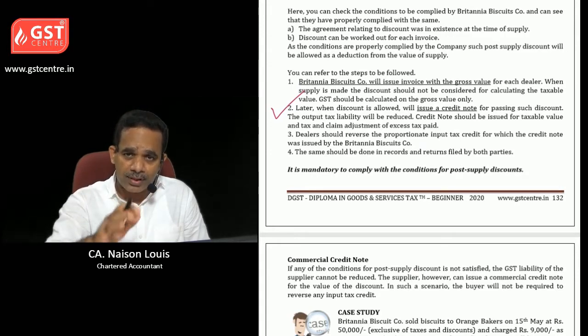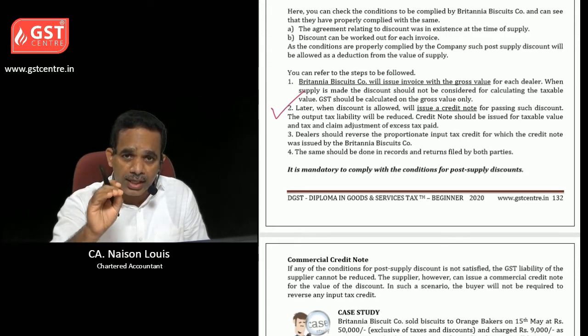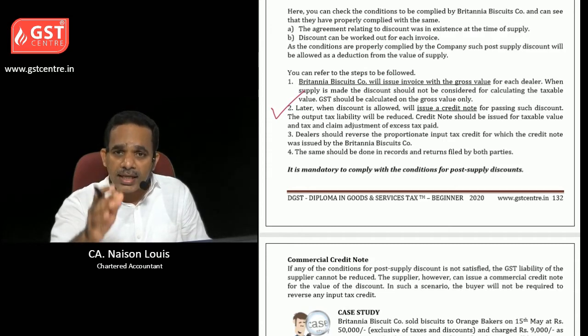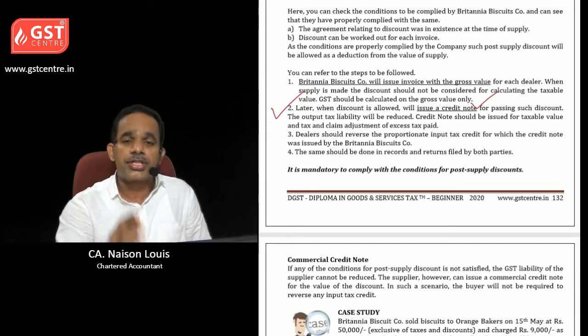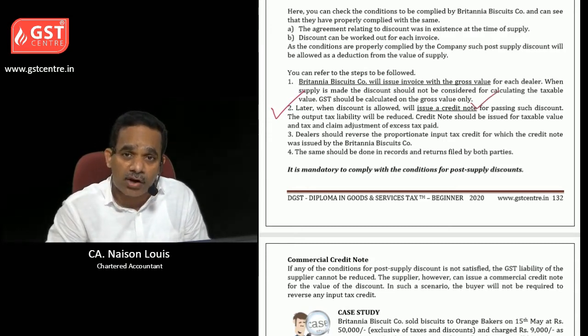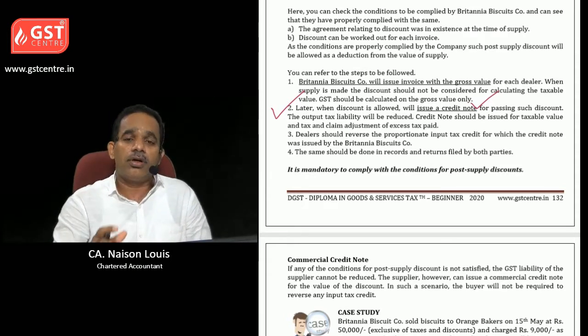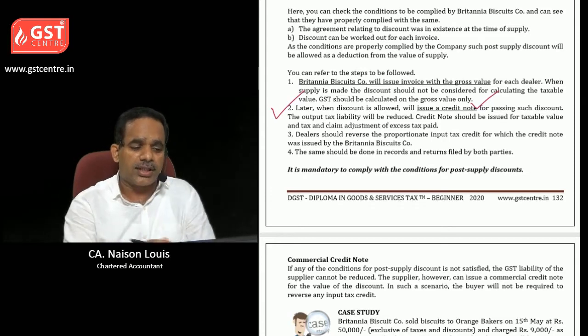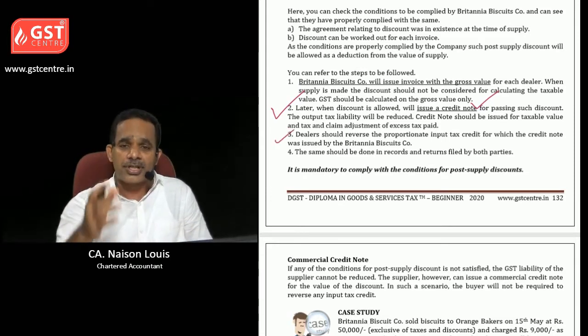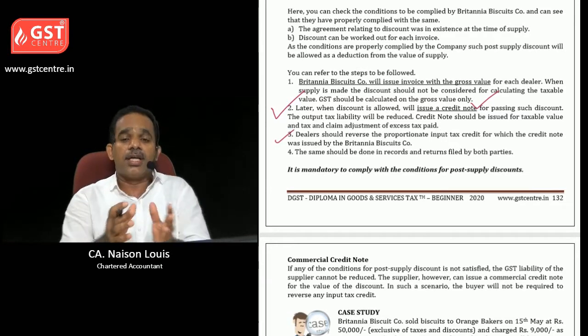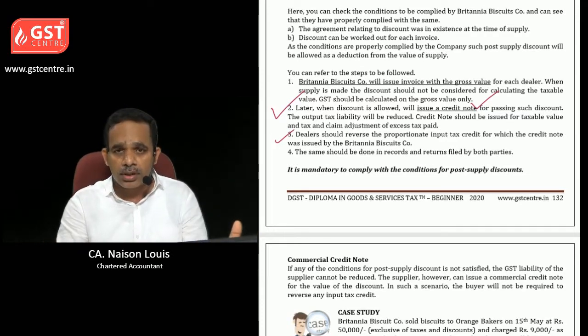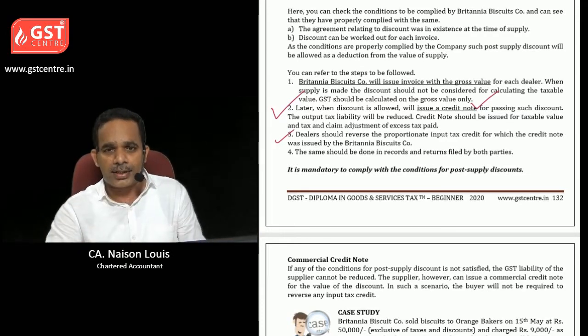Then later, when any dealer buys more than 1,000 pieces, that is a performance level that is needed for getting the discount. In that case, Britannia will issue a credit note for the discount offered, that is 5%. On getting such discount, the dealer should reverse the proportionate input tax credit, and it should be recorded by both the dealer as well as Britannia company.